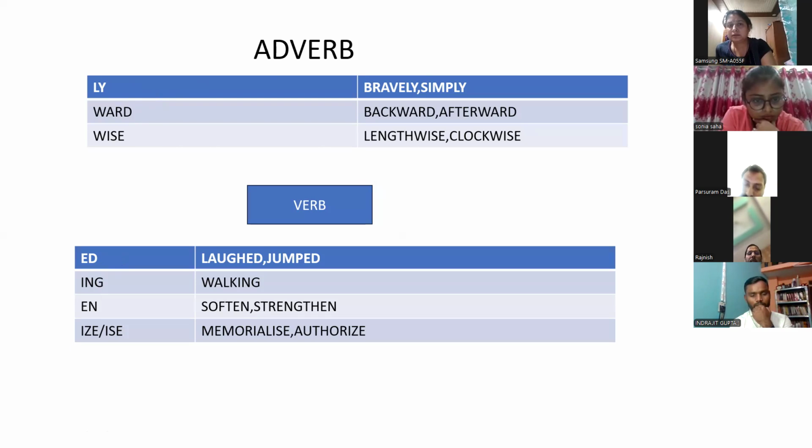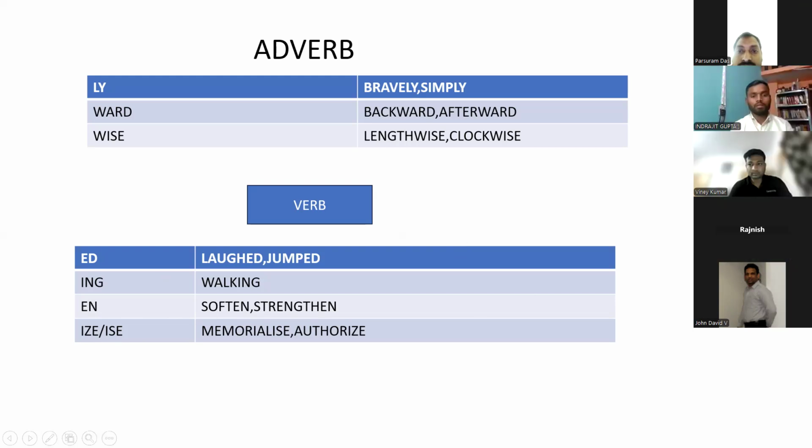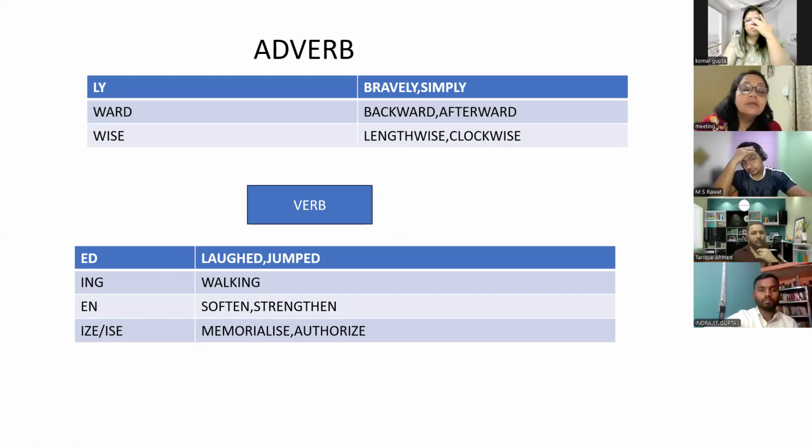Verbs, you know how to make the verbs. If the word ends with ed, ing, en, ize or ise. I repeat, if the word ends with ed, like cooked, laughed. If it ends with ing, jumping, walking. If it ends with en, soften, strengthen. If the word ends with ize or ise, all these words become verbs. Memorialize is a verb. Authorize. These are all verbs.